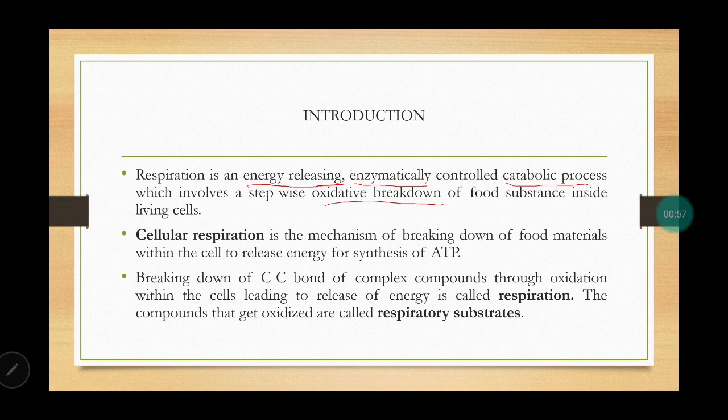Now, cellular respiration means that within the cell, the release of energy is there in the form of ATP. This energy is formed when the carbon-carbon bonds in complex compounds like glucose are oxidized, which leads to release of energy. The compounds which are getting oxidized, like glucose, are called a respiratory substrate.